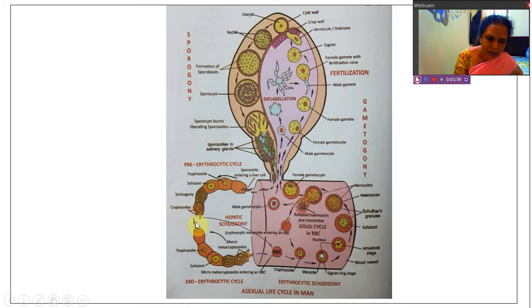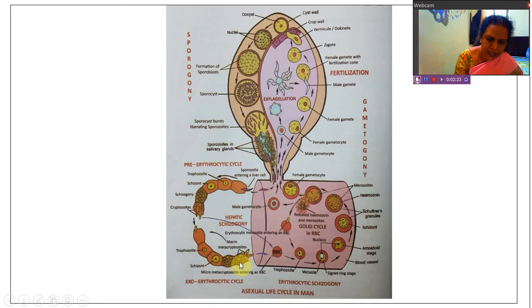And these cryptozoites again enter fresh liver cells, which is called as exoerythrocytic cycle. And again they undergo the same changes. Trophozoite, schizont, this is the trophozoite, and this is schizont, and schizogony occurs. And what are released now?